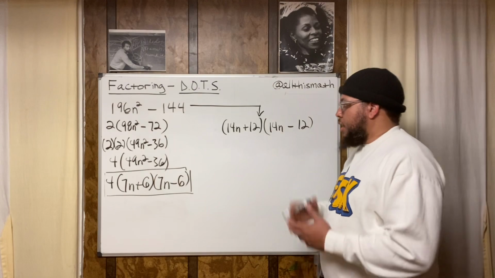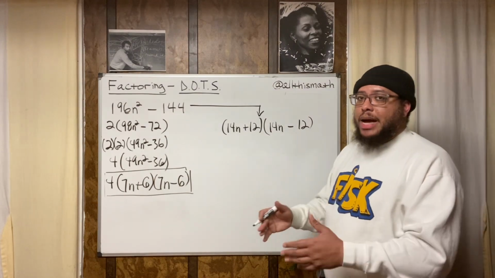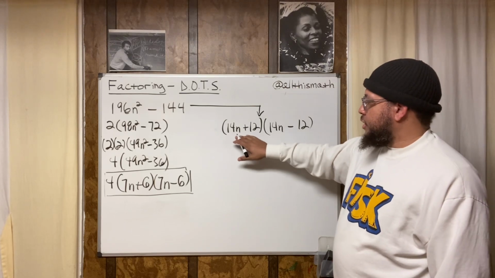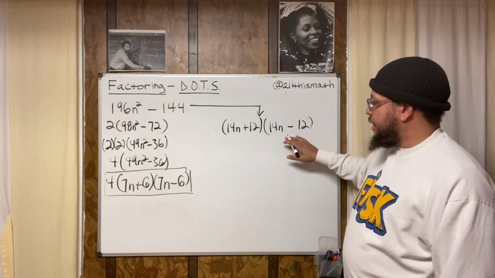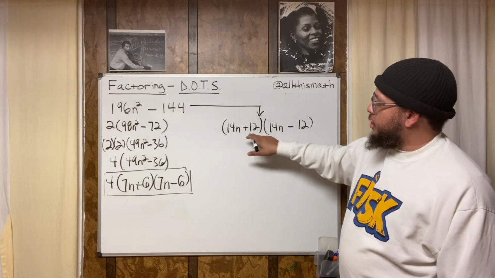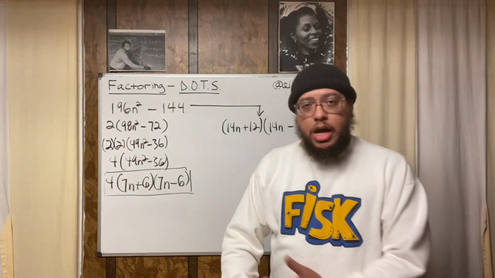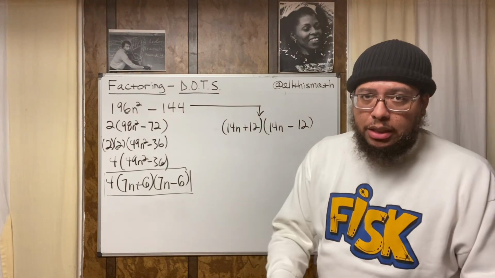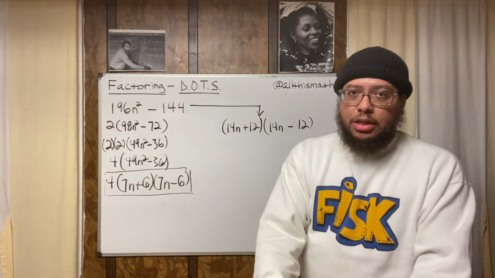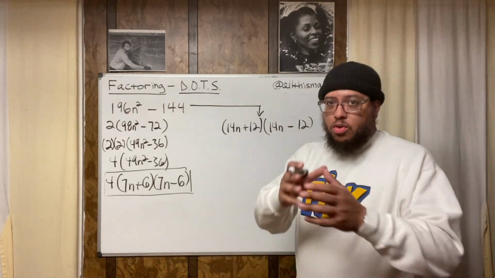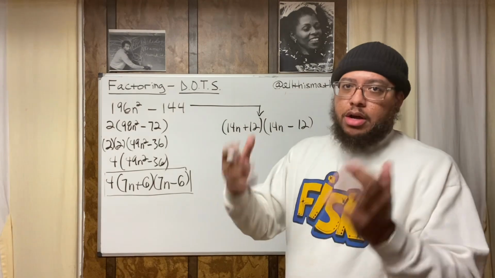Somebody might do this and be like, all right, I'm done. On to the next problem. But you're not done. You have not factored completely, because this expression has the GCF, and this expression has the GCF, because these are both even numbers. So the greatest common factor between 14 and 12 is 2. So you got to pull that out, because we factor completely. We're not factoring incompletely. Your instructions in your textbook or your online resource are probably going to say factor completely.